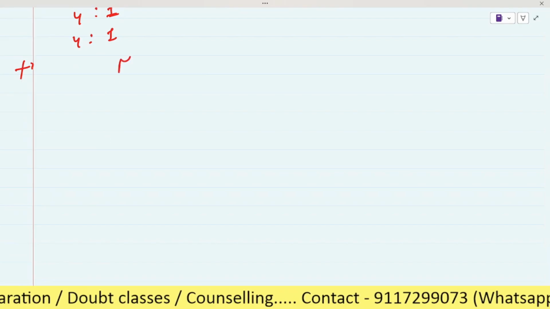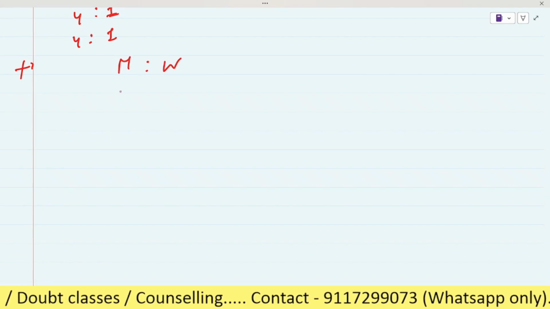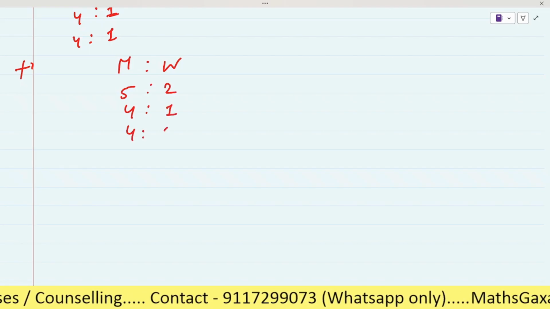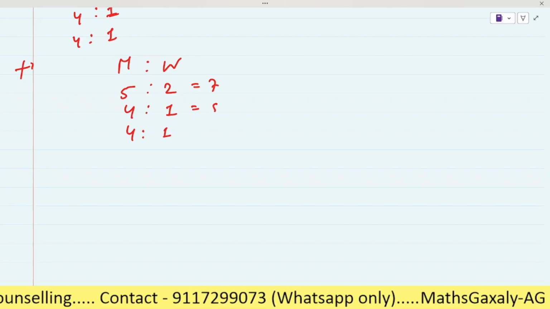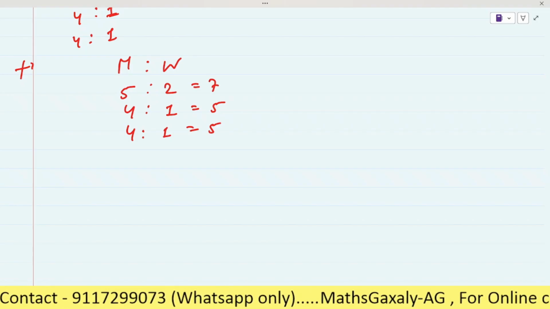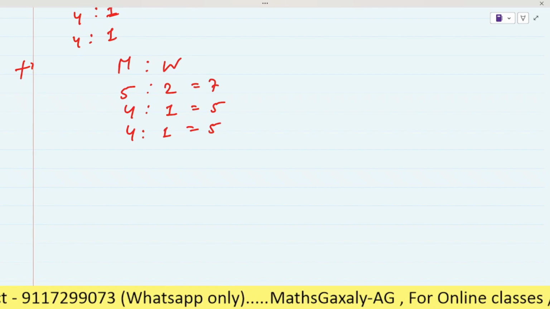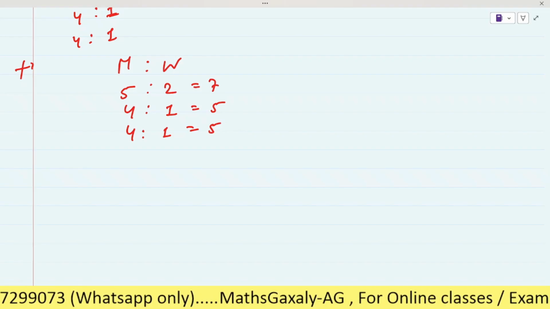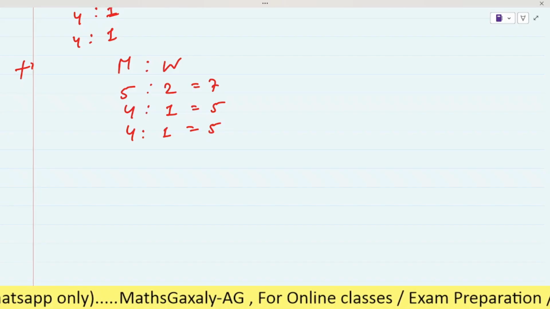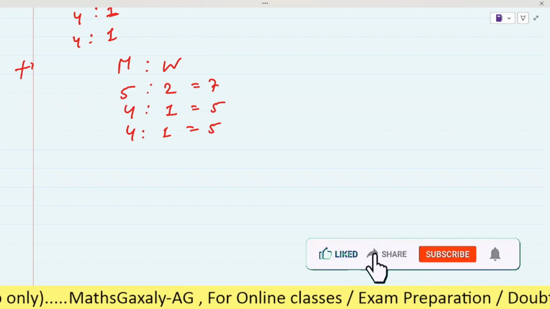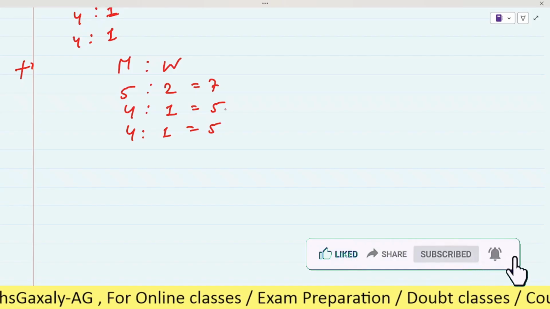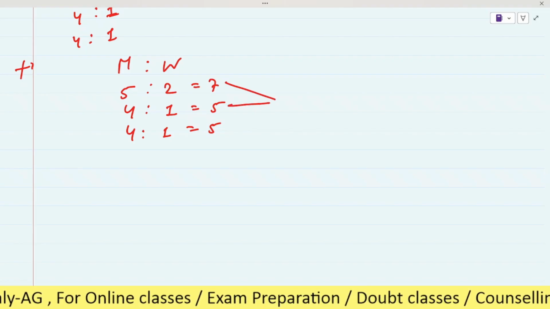Here milk is to water in the first one is 5 is to 2, 4 is to 1, and 4 is to 1. Here the totals are 7, 5, and 5. As the question says, the capacities of the vessels are 3 is to 2 is to 1. So first we have to make the quantities of the vessels equal. So here we have to take the LCM of these numbers.